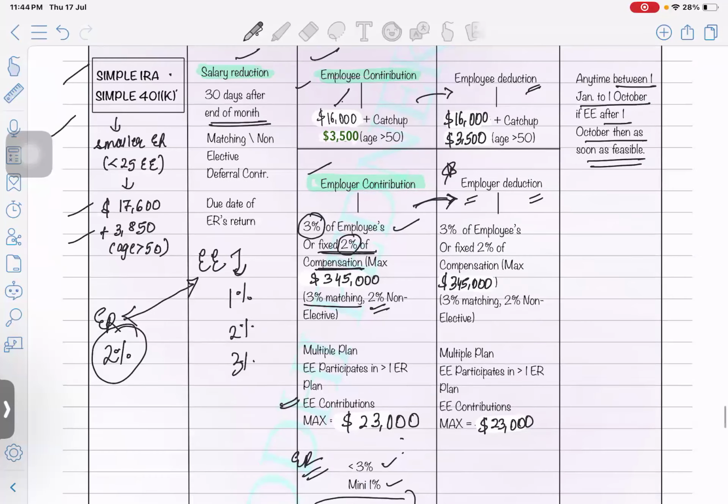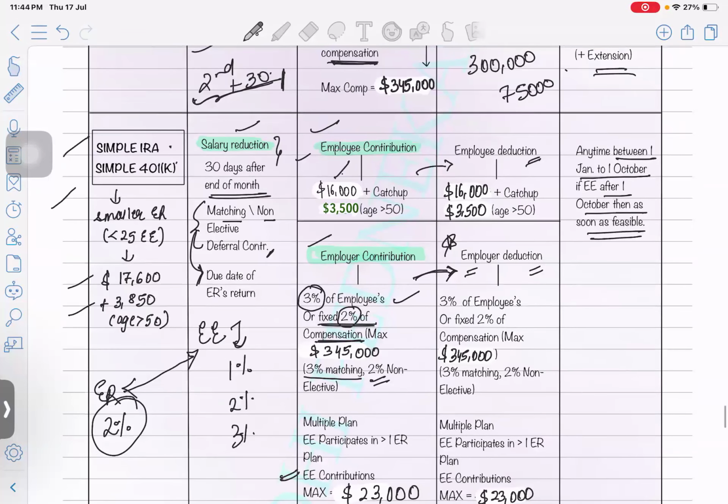Okay, even for matching and non-elective deferral contributions, the due date will be the due date of your employer's return. But ideally, in practical life, as and when they run the payroll, they deposit that certain amount every time to the retirement account along with the payroll.